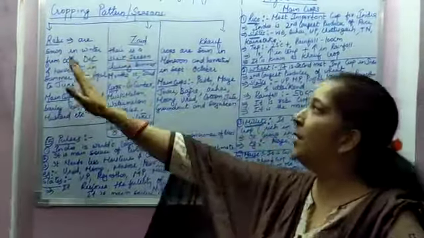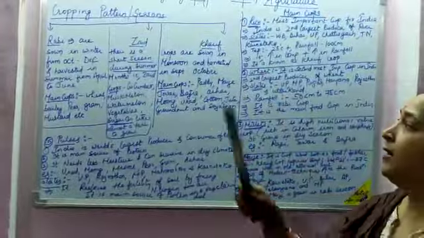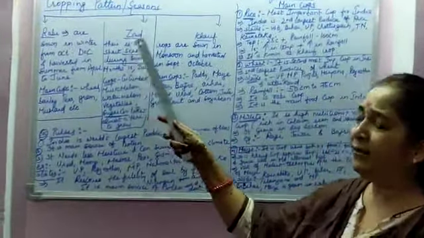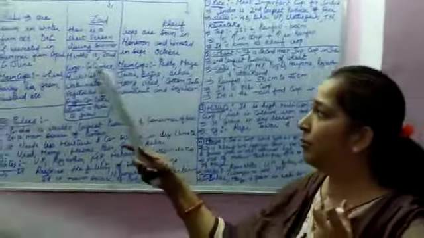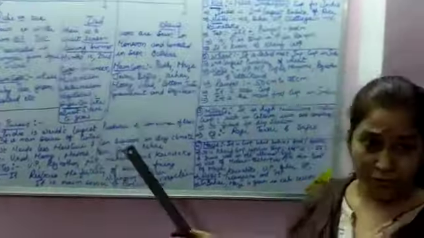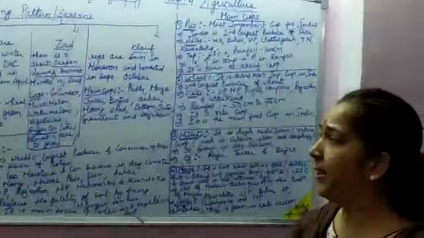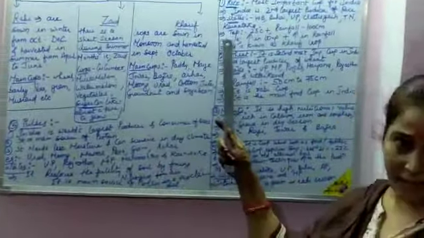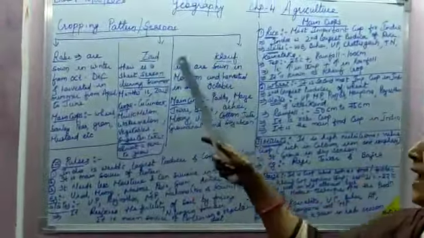Now in between Rabi and Kharif, there is a short season in summer that is known as the Zaid. In Zaid, the watery fruits are grown, that is cucumber, muskmelon, watermelon, vegetables and of course sugarcane also, which takes almost a year to grow. Okay? So these three are the main crop seasons in India, that is Rabi, Kharif and Zaid.